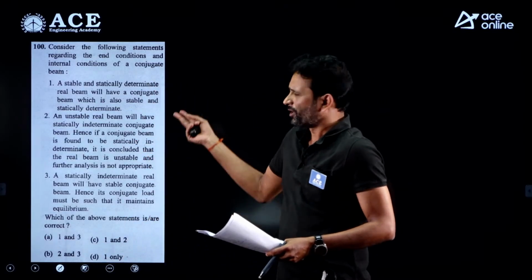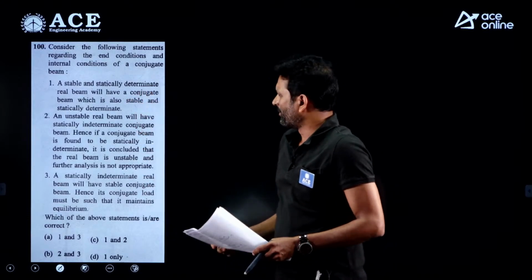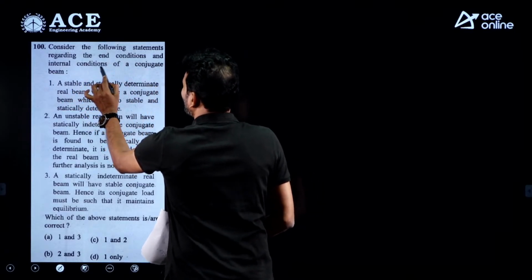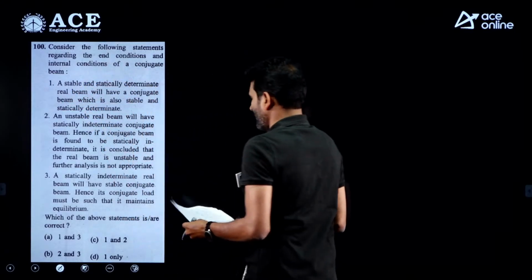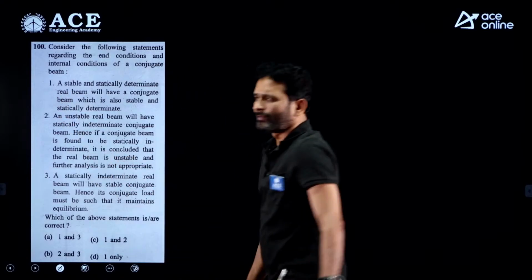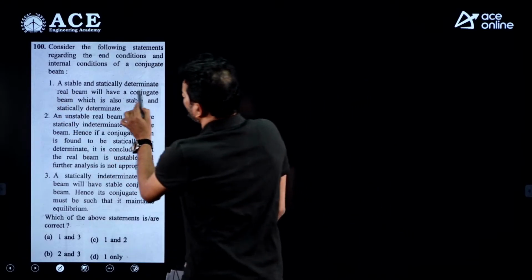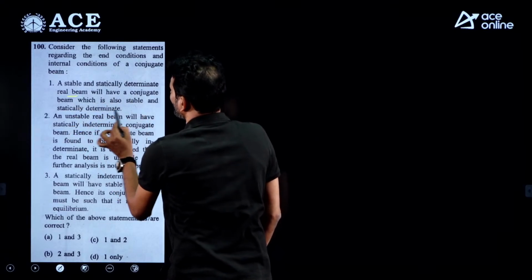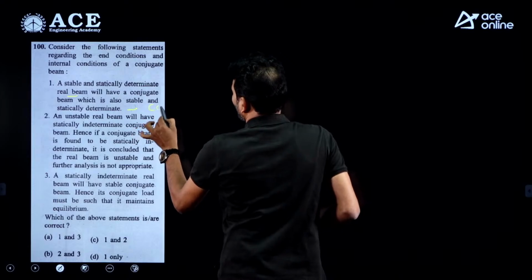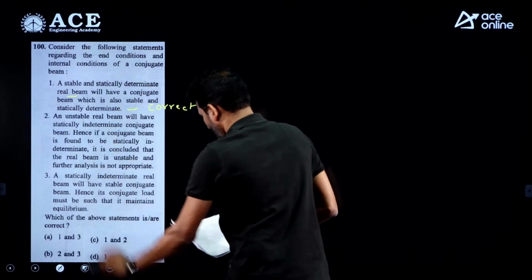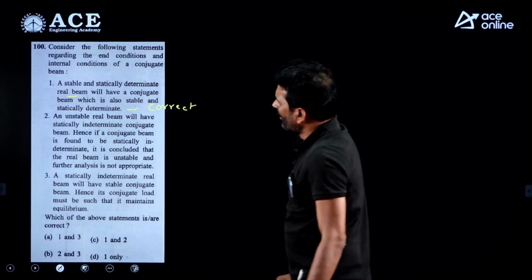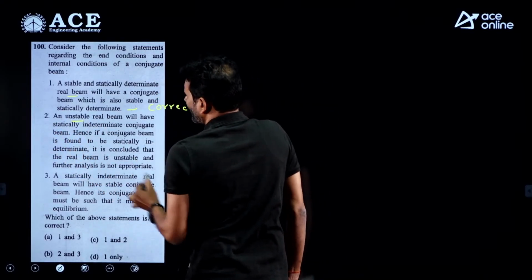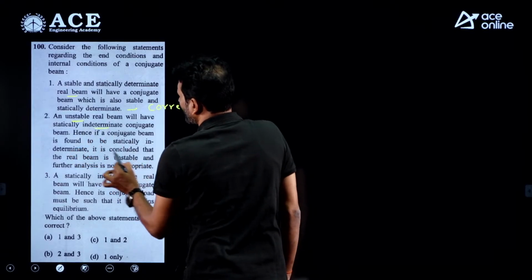Again, these statements are related to the properties of the conjugate beam method. Consider the following statements regarding the end conditions and the internal conditions of a conjugate beam. Let's see the first statement. A stable statically determinate real beam will have a conjugate beam which is also stable and statically determinate. Exactly, this is a correct statement. And come to the second statement: an unstable real beam will have a statically indeterminate conjugate beam.